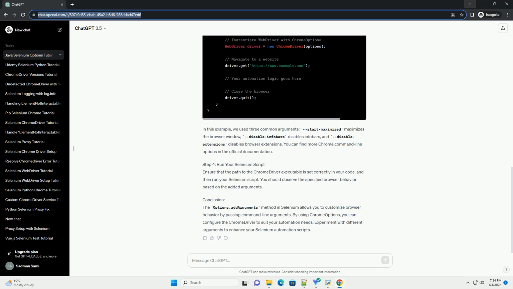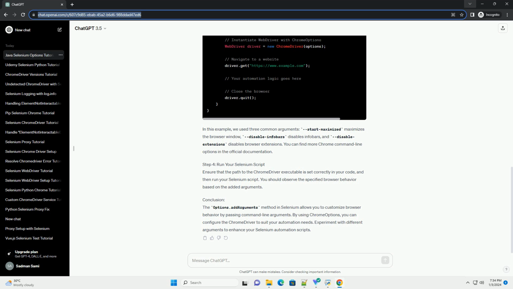Execute the Java code to see the Chrome browser launch with the specified options applied. This should give you a good starting point for utilizing options.addArguments in Selenium with Java. Feel free to explore more arguments and experiment with different browser settings based on your requirements.